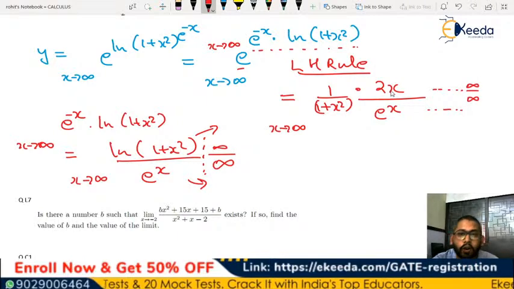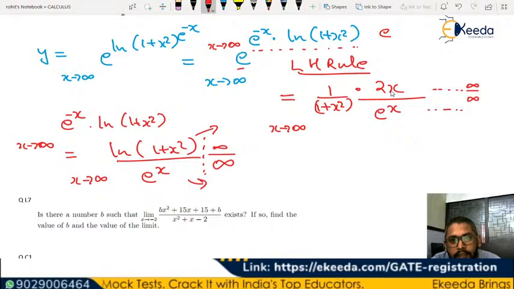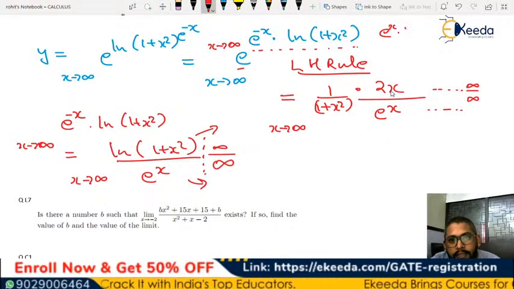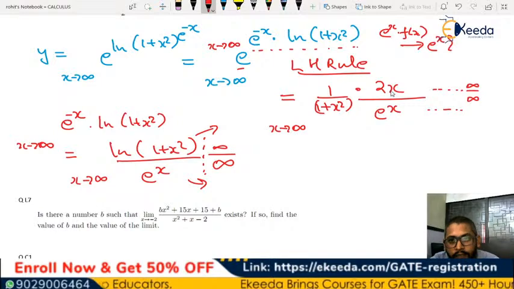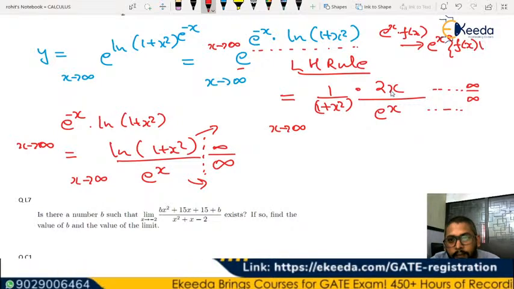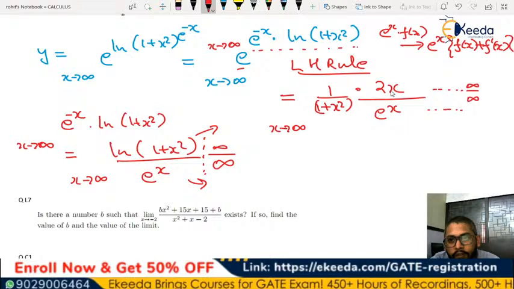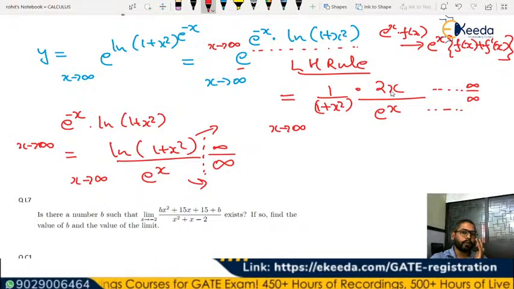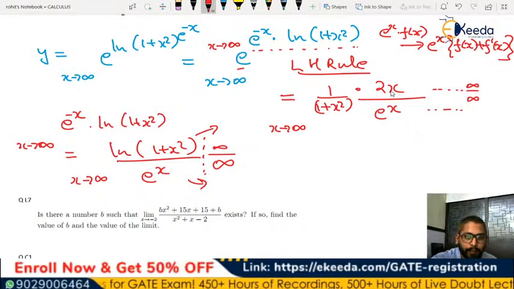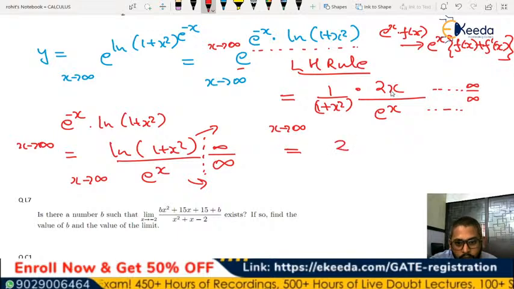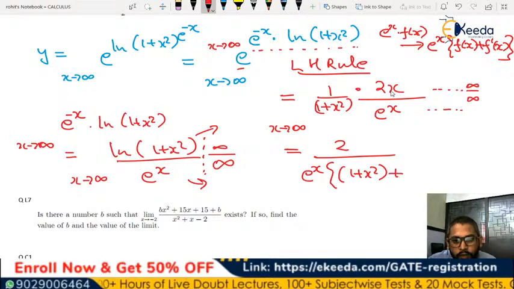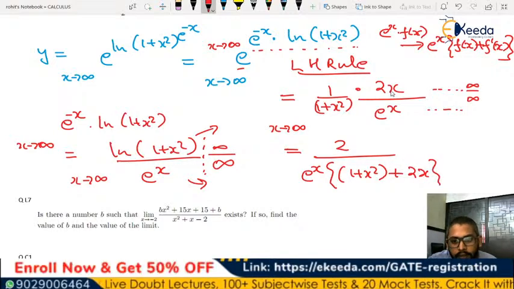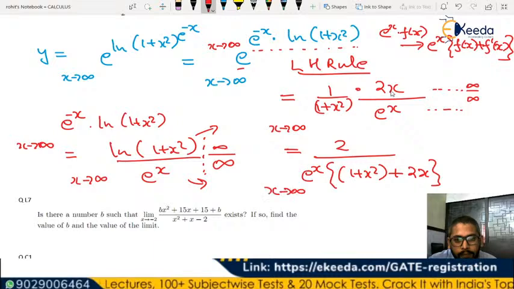again. And for e to the power of x into f of x, the differentiation can be written directly as e to the power of x, f of x plus f dash of x, if you remember correctly. That means the numerator will be 2 and the denominator is going to be e to the power of x times 1 plus x square and differentiation of 1 plus x square, which is going to be 2x, where x tends to infinity, right?